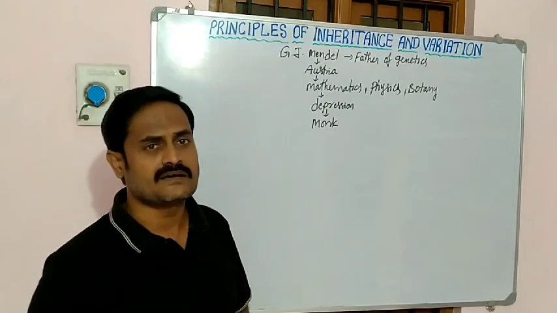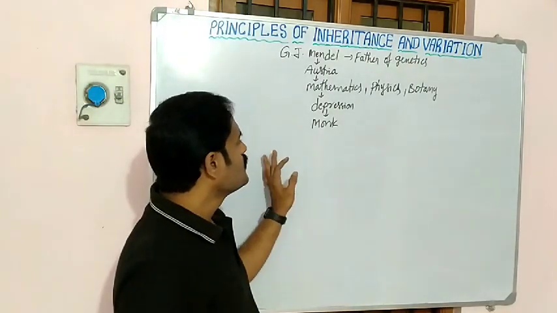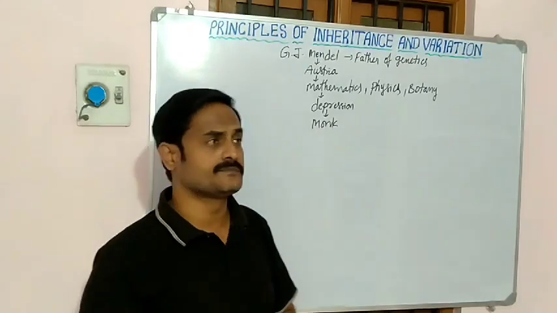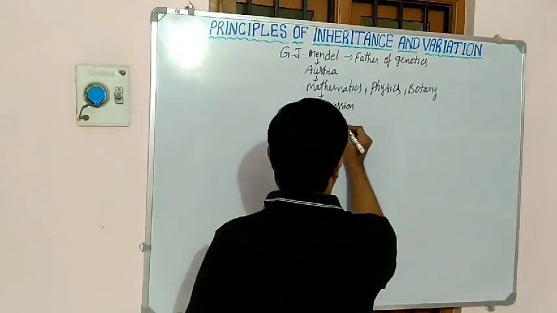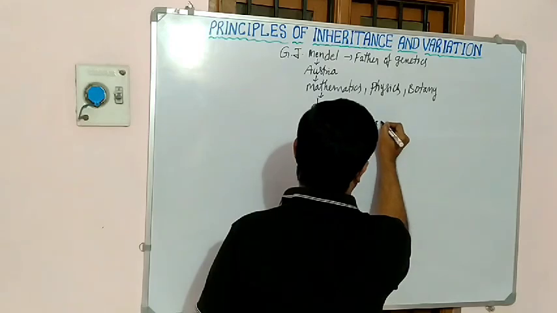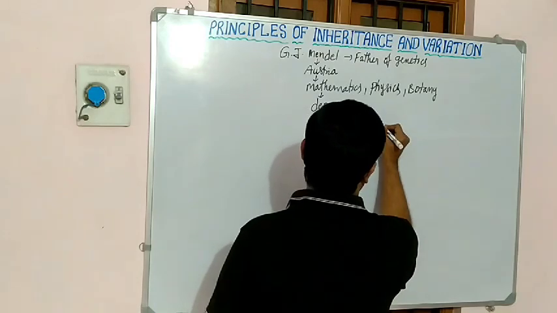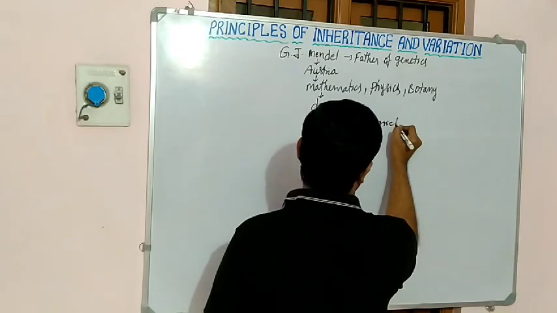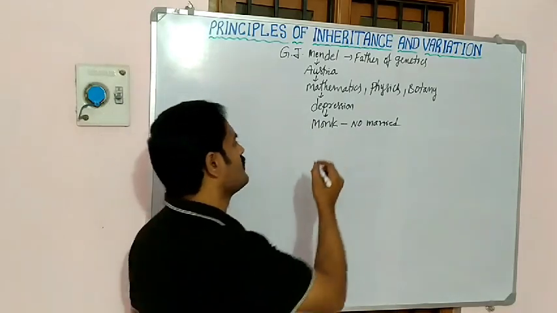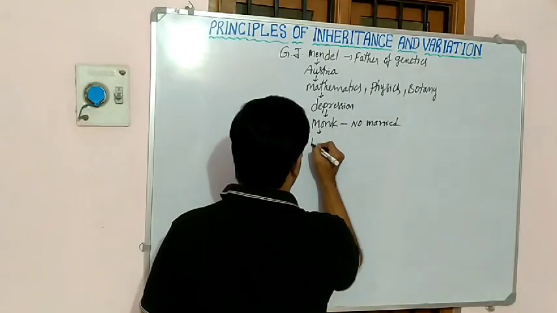A monk means a person who will not get married. No marriage. So he was a monk in one monastery.